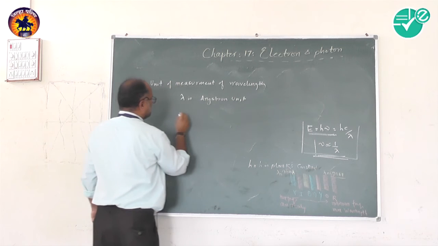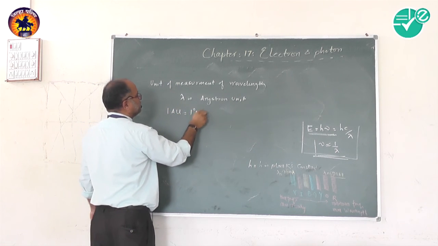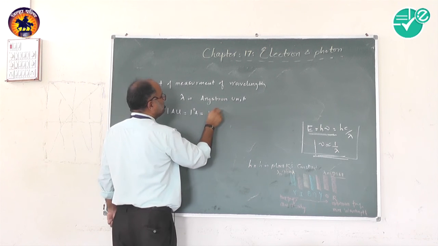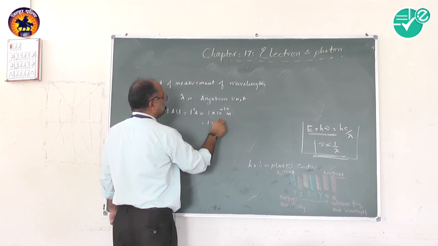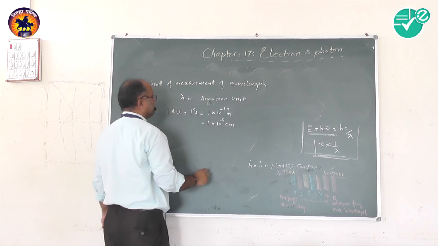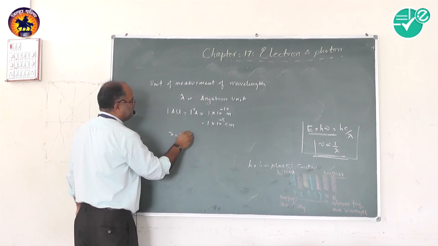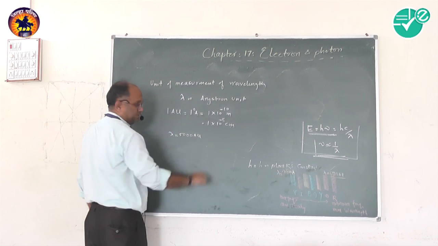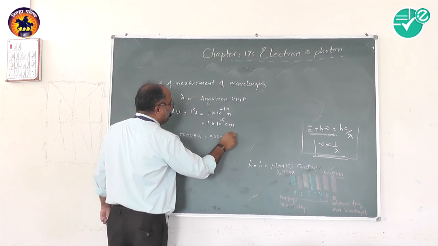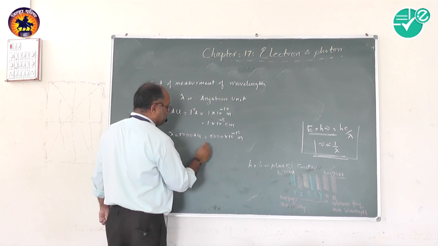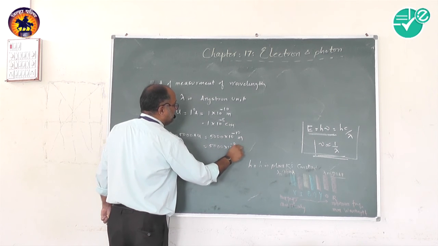1 angstrom unit is equal to 1 into 10 raised to minus 10 meter, or 1 into 10 raised to minus 8 centimeter. If I write the wavelength of a light is equal to 5000 angstrom unit, this can be written as 5000 into 10 raised to minus 10 meter, or 5000 into 10 raised to minus 8 centimeter.